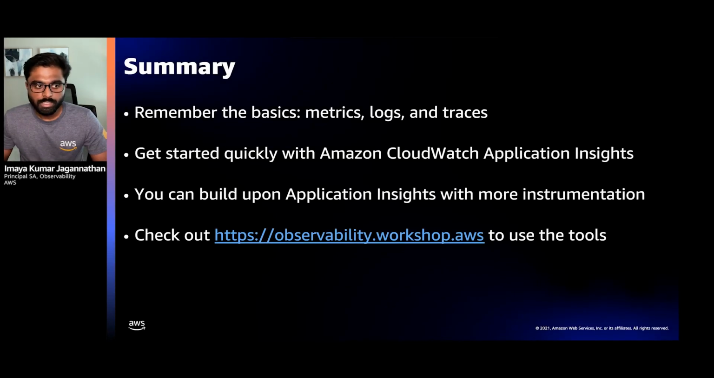Always remember the basics. Now the summary: metrics, logs, and traces. Those are the three signals that you want to be collecting to observe your application performance and health. And you can set it all up really quickly using CloudWatch Application Insights. Then you can build on Application Insights with more instrumentation using all the different mechanisms that we discussed in the session. And to get hands-on experience of all of these technologies and features, look at the Observability Workshop at observability.workshop.aws. It can give you a full hands-on experience.